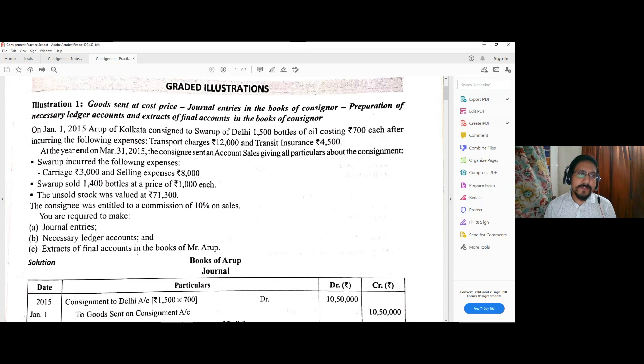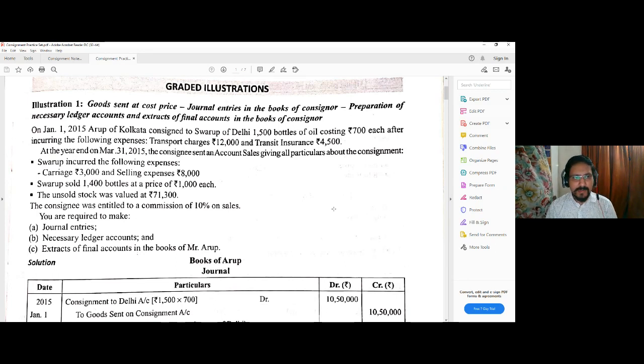At the end of the accounting year, 31st March 2015, the consignee, that is Swarup, sent an account sales giving all particulars about the consignment. Swarup incurred the following expenses: carriage 3,000, selling expenses 8,000. So these are the expenses incurred by the consignee. Swarup sold 1,400 bottles, so out of 1,500, 1,400 have been sold at a price of 1,000 each. The unsold stock, that is 100 bottles, were valued at 71,300. So they have given the valuation directly.